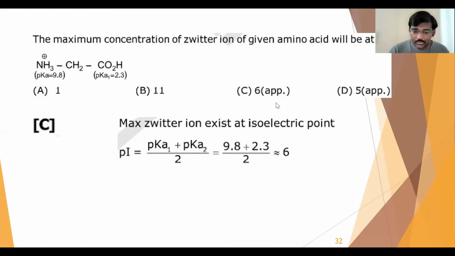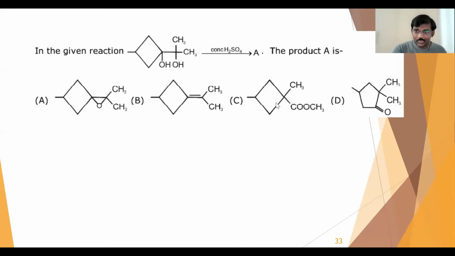So let us go to the next question, question number 2. So here comes question number 2. In the given reaction, they have given an alcohol with two OH groups, and we are treating with concentrated sulfuric acid, and we all know concentrated sulfuric acid is a dehydrating agent.